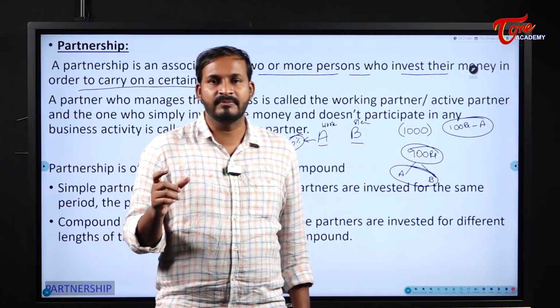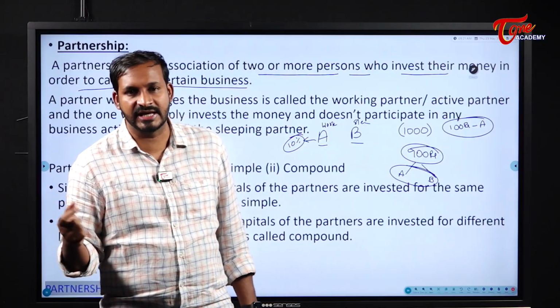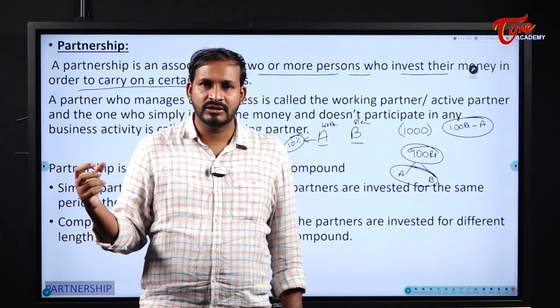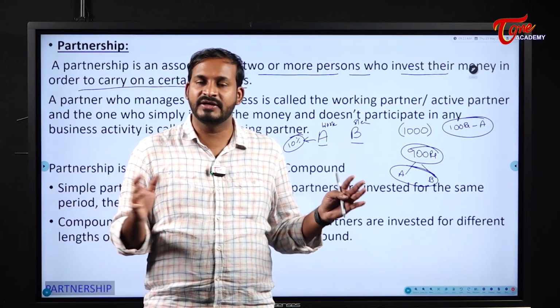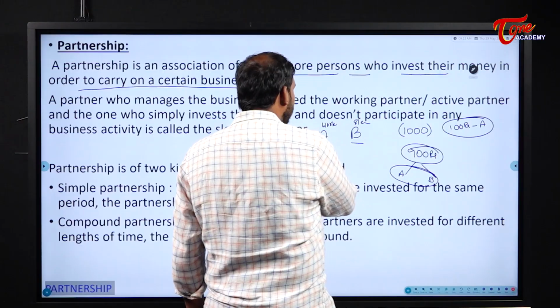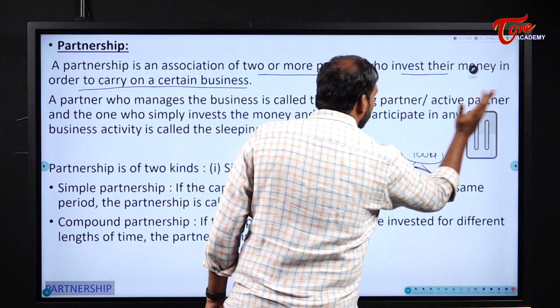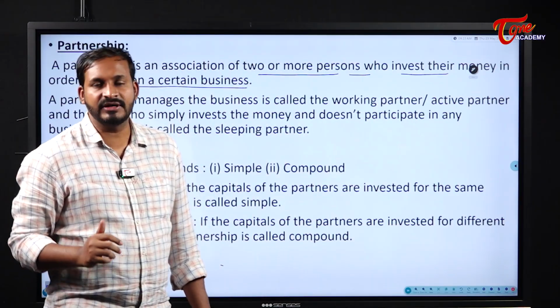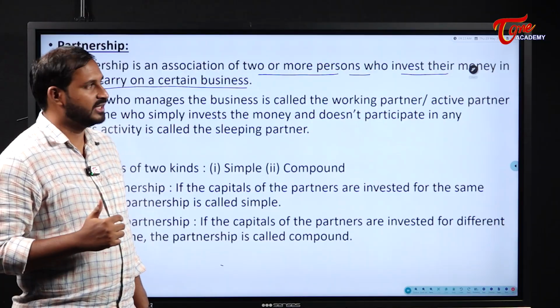Not only in this working partner case, students, later we will have cases like charity also. There also, first we will take off the charity amount and then divide the remaining profit between the partners. Okay, understood? So this is the case of working partner and sleeping partner. Always the working partner will get some additional benefit over the sleeping partner.